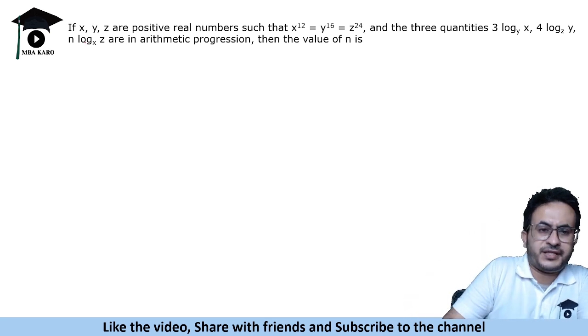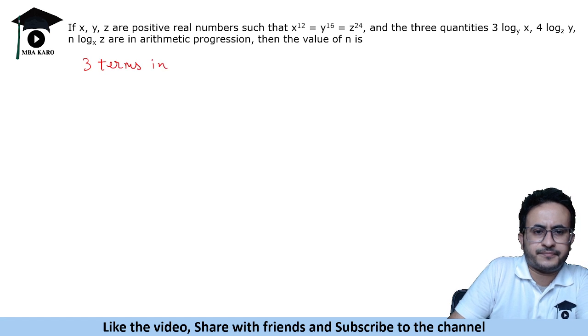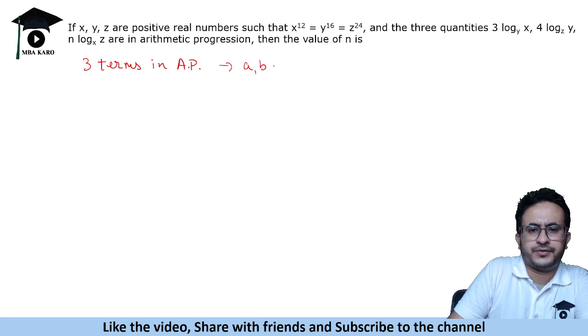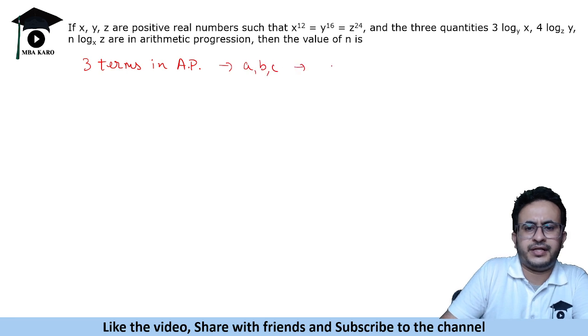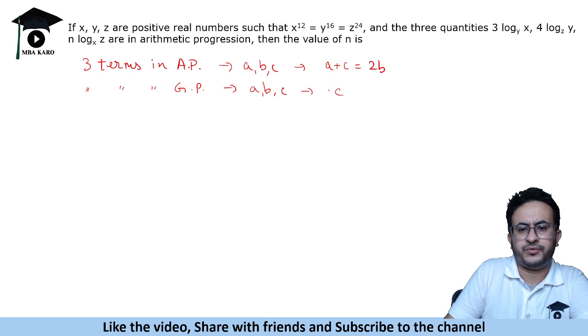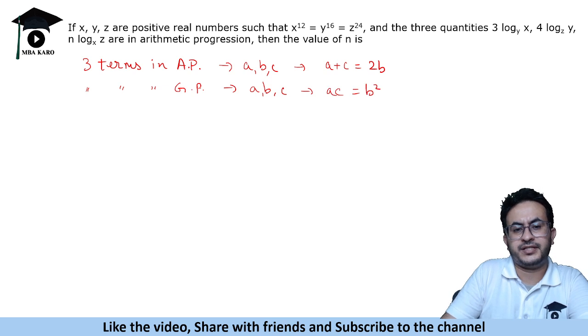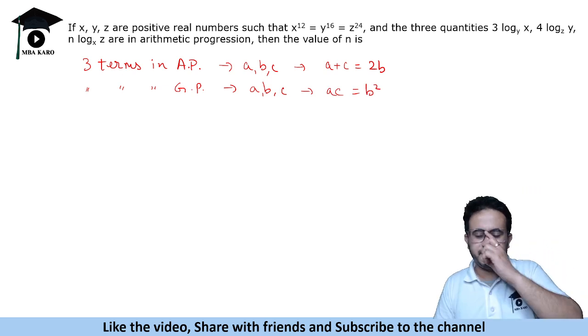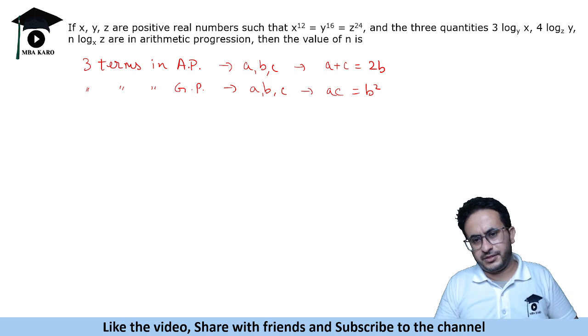So always remember that if three terms are in AP, suppose A, B, C are in AP, so the relation is A plus C is equal to 2B. And also remember this, although this is about AP, I am explaining about GP also. If you are given that A, B, C are in GP, that means AC is equal to B square. So keep these things in mind whenever we are given that three terms are in AP or GP.